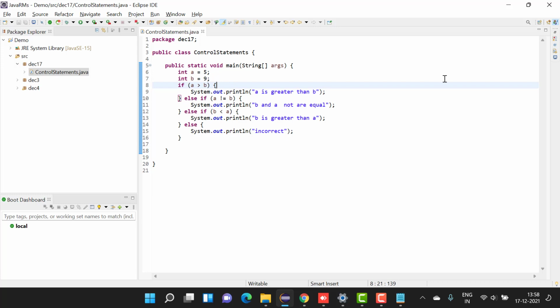So these are control statements, or you can say conditional statements or decision making.